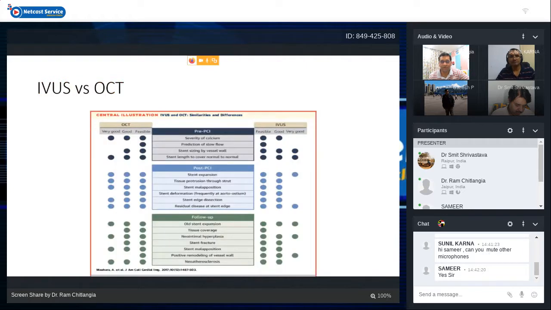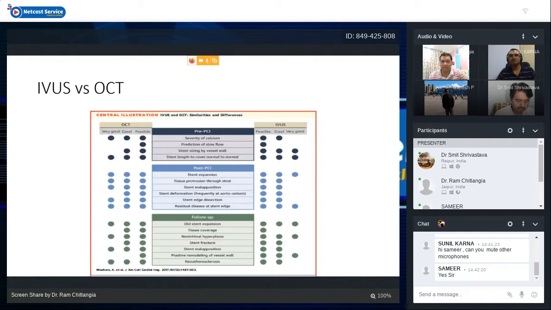So this is another cartoon which is showing the pre-PCI, post-PCI and follow-up, where IVUS stands good and where OCT stands good, but more or less these two techniques are complementary and not replaceable by each other. We sometimes may need both of the techniques, but due to financial feasibility, we have to use one technique at one time because they are costly affairs in the cath lab.